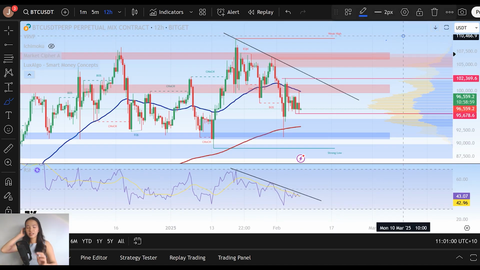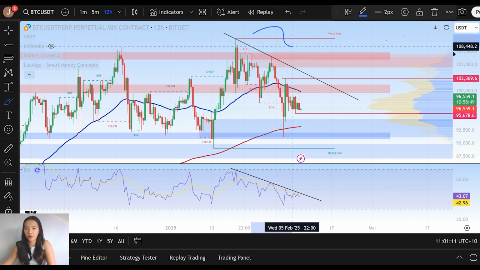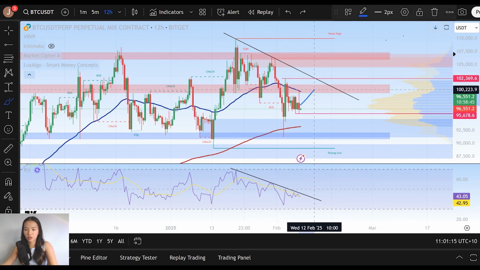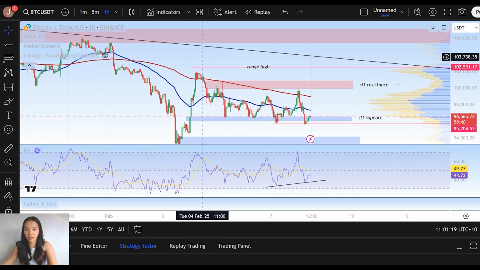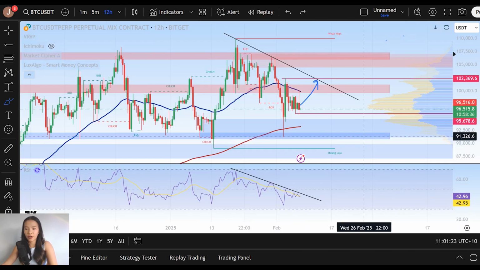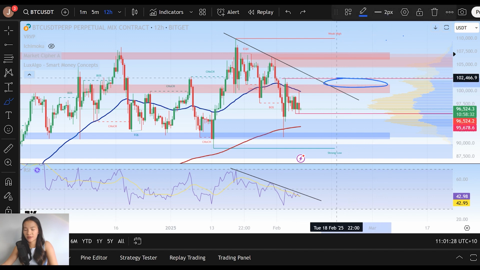Now, this brings us into the high time frame analysis for Bitcoin and what's actually going to signal a high time frame bullish break here, and higher time frame bullish continuation. So obviously on the 12-hour chart, we have our structural downtrend, which we've already talked about, and the first leg upwards is going to be a move towards and a break of that structural downtrend alongside its horizontal confluence at 102.5 thousand. Now, following that break, what we need to see Bitcoin do is then flip these levels here at $100,000 to $102,000 as a base of support.